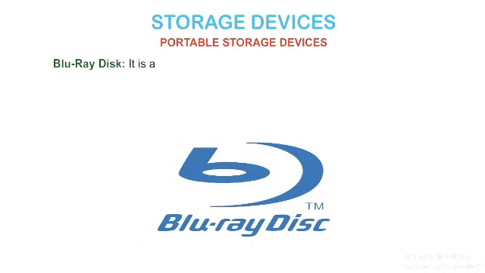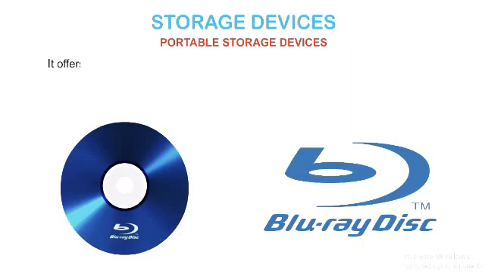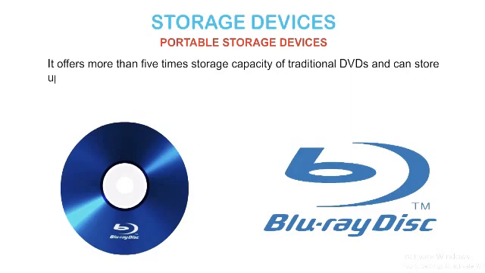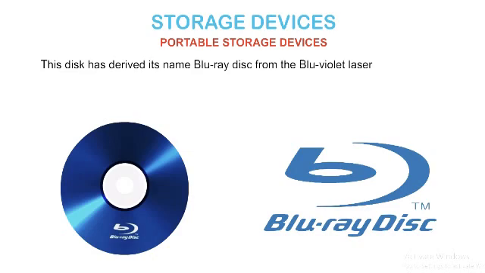Blu-ray disc is a new optical disc format which is rapidly replacing DVDs. It offers more than 5 times the storage capacity of traditional DVDs and can store up to 25 GB on its single side and 50 GB on its dual side. This disc has the same dimensions as a DVD and CD. It is mainly used to store high-quality sound, games and movie data. The Blu-ray disc derives its name from the blue-violet laser, which is used to read and write data on this type of disc.